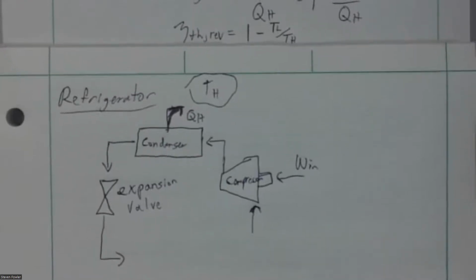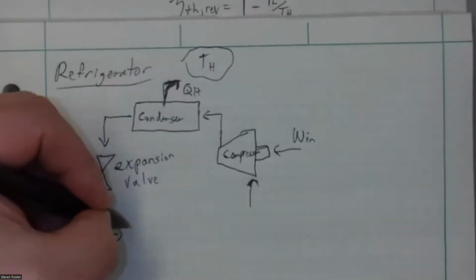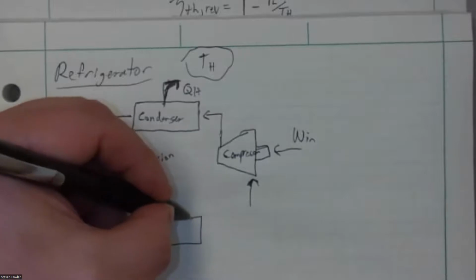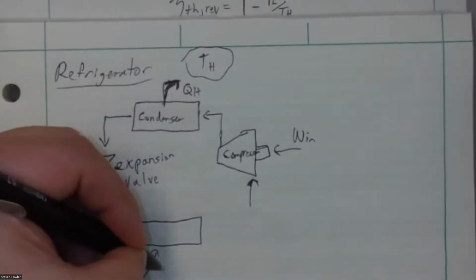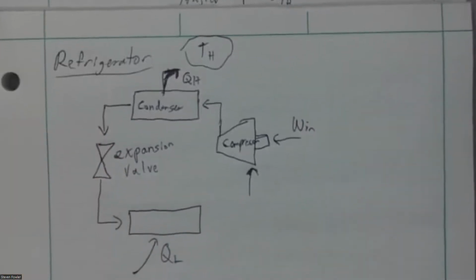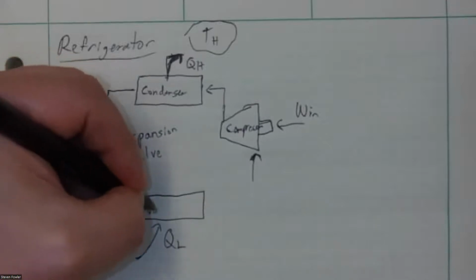And again, think about a compressed can of aerosol, like electronics cleaner or something like that. If I hold that open for a long time, allow that fluid to expand, it gets really cold. Similar things happening here. If I allow that fluid at a high pressure to expand out, it goes to a lower temperature. And it will get so cold after that process that it'll actually then absorb heat from the low temperature source down here on the bottom when we run this through what we call an evaporator.